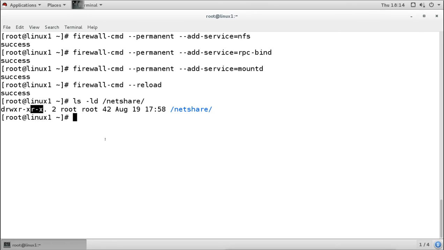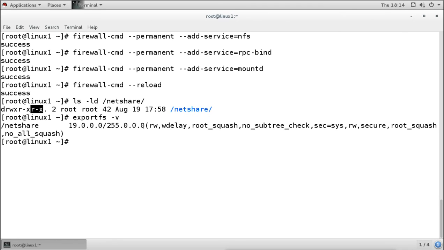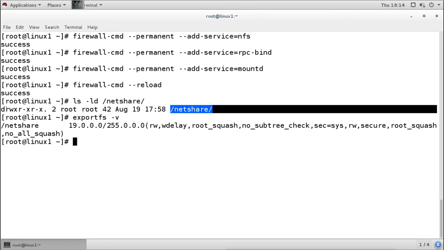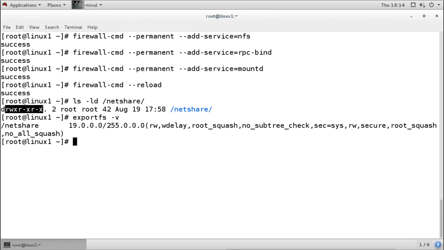But we have given the read write on share. You can see the export command. We have given the read write access, but this is a share permission. It is not the local permission. So the sharing permission is allowing the users to edit anything, but when they try to edit anything, this local permission is not allowing the users to edit anything, because other users are having only read access. They don't have any read write access. They are not able to edit anything.